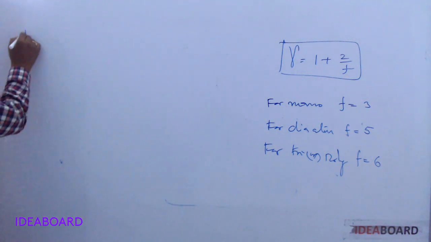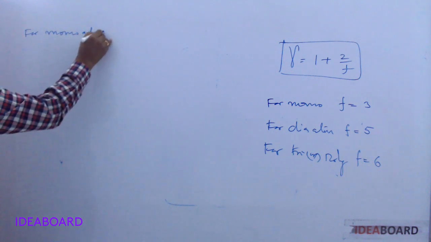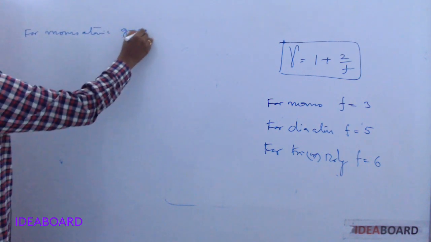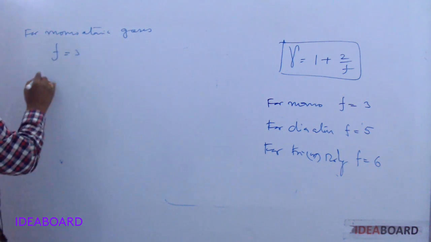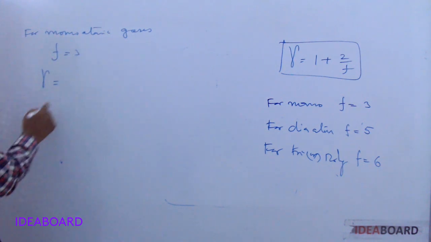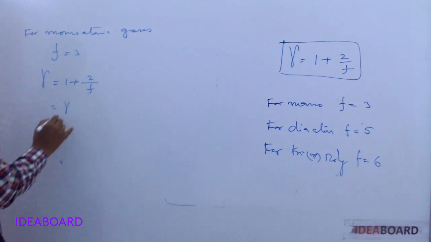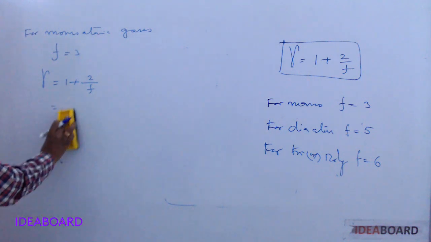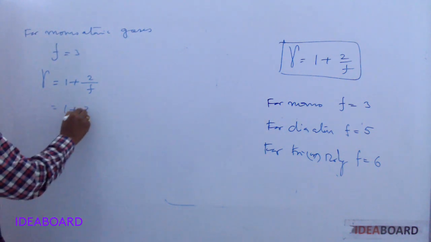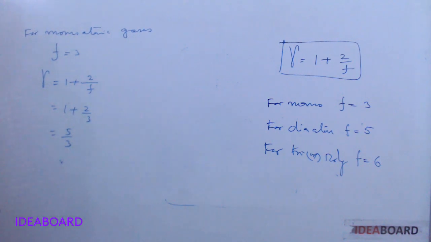For monoatomic gases, degree of freedom F equals 3. Therefore, gamma equals 1 plus 2 by F, that is 1 plus 2 by 3 equals 5 by 3, like helium, argon.